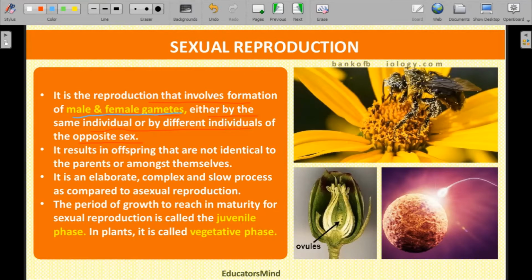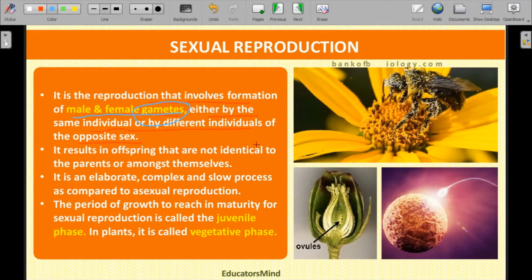How is it possible? The parents, the male and the female, produce gametes. These gametes fuse with each other, and this fusion of gametes gives rise to the formation of a zygote, which later develops into an embryo and finally gives rise to a new offspring.